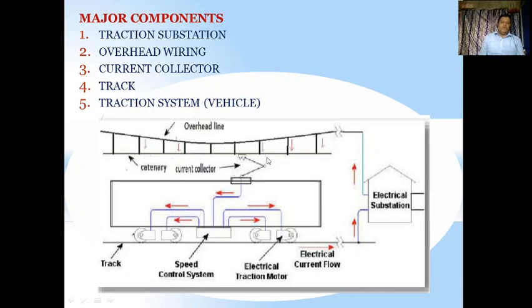So now you will be understanding, students, how this is happening. From the overhead lines to the pantograph, we are receiving the power, and the power goes to the power circuit of the locomotive, and from the locomotive it is sent to the various parts of the traction system. And therefore when the motor starts rotating, the wheels also start to rotate, and therefore we will have the movement of this traction vehicle. And we have already seen that this electric traction system has regenerative braking also.